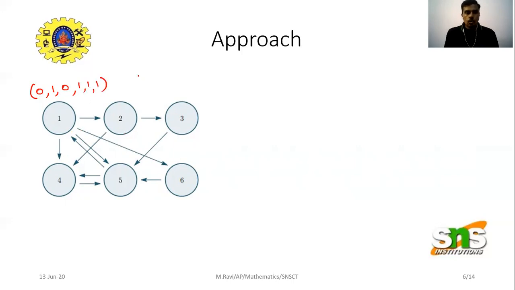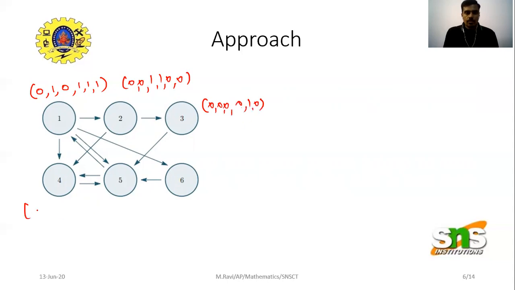Similarly, for page 2 it is 0, 0, 1, 1, 0, 0. That means 2 is linked with page 3 and page 4 only. Link vector of 3 is 0, 0, 0, 0, 1, 0.